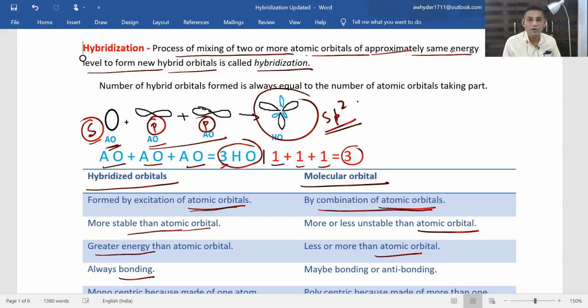Hybridized orbitals will always be bonding in nature. There is no question of opposing bond formation in hybridization, so only bonding orbitals will be there. While in the case of molecular orbitals, they can be bonding or anti-bonding.